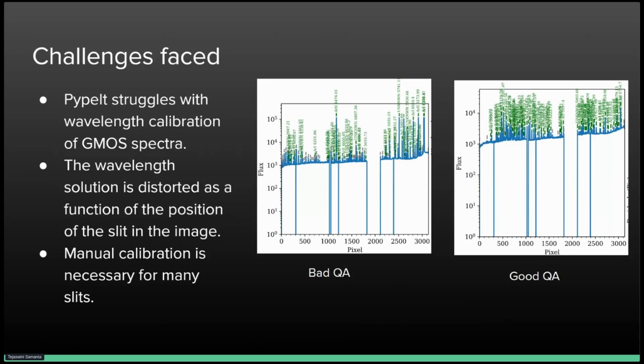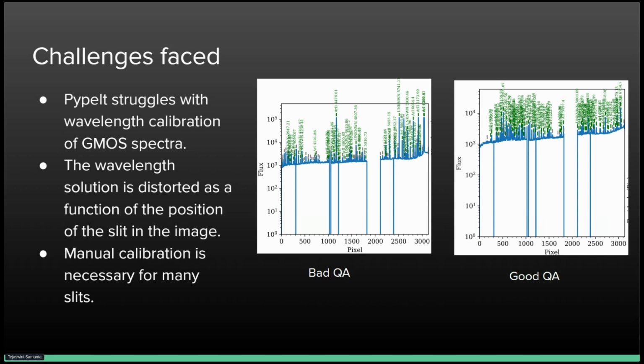While doing this, we faced a lot of challenges. The major one was that PypeIt struggles with wavelength calibration, specifically for the Gemini Observatory spectra. The wavelength solution is distorted. PypeIt has an archive of different wavelengths, such as argon or hydrogen emissions.